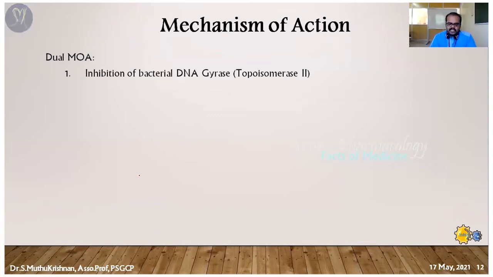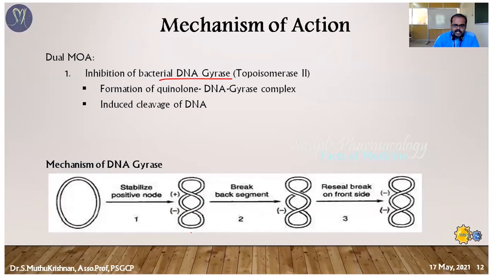Apart from that, some of the quinolones have a dual mechanism. The first one, as I said earlier, is that it's going to inhibit the DNA gyrase enzyme. In the same manner, you can see here it is a circular DNA. During the DNA replication process, it may cause positive supercoiling. So the DNA gyrase is going to split the chain and produce negative supercoiling to overcome the positive supercoiling, the overwinding.